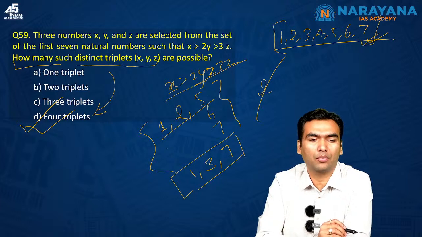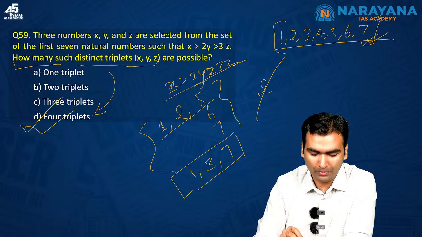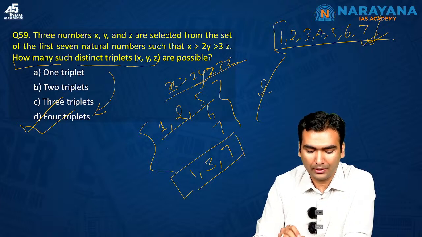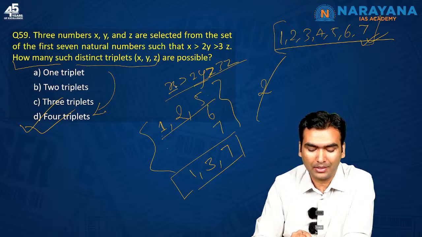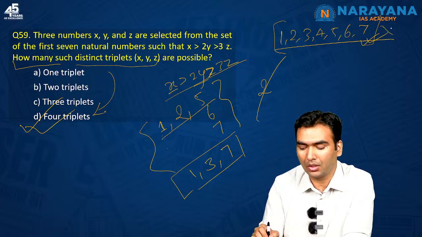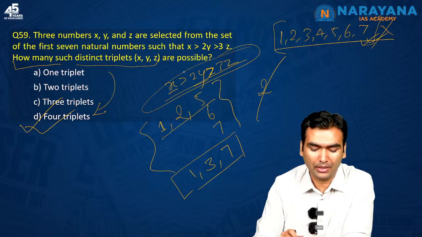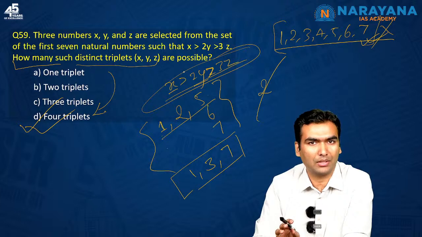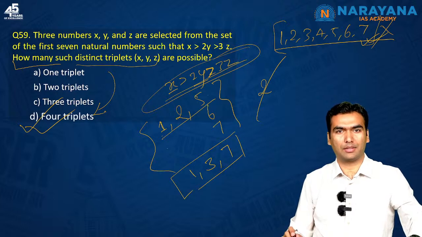But see, for the sake of understanding, if we just give it a try, suppose I have taken z as 2, then 2 into 3 is 6. I must get a y where 2y is more than 6. So y must be 4. If y is taken as 4, then x must be more than 8, which is not allowed. So if z is 2, we cannot have any combination, any triplet which will satisfy this equation. So these are the 4 possibilities. D is our answer.